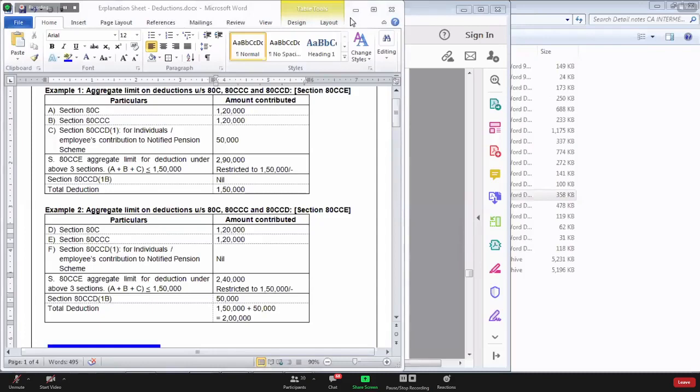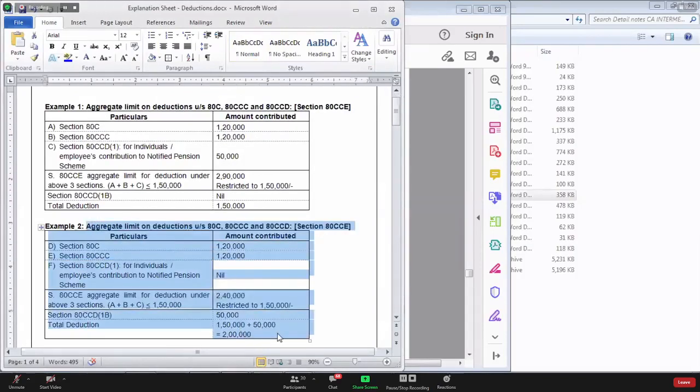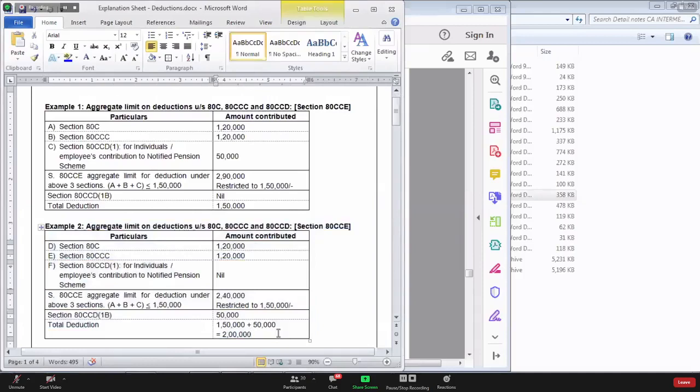Now listen to me carefully. I am telling you an important point. Just before 2 years, CA Institute was following the second example approach, wherein while making the solution, they used to claim deduction in section 80CCD subsection 1B first, and then for extra contribution, they used to go for section 80CCD subsection 1.